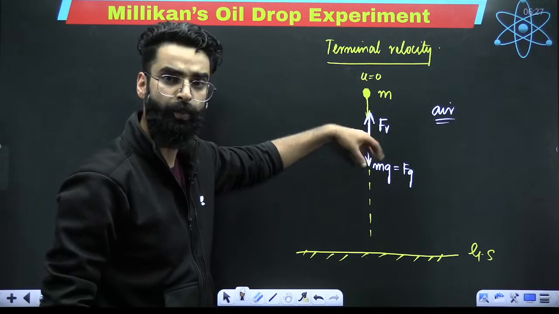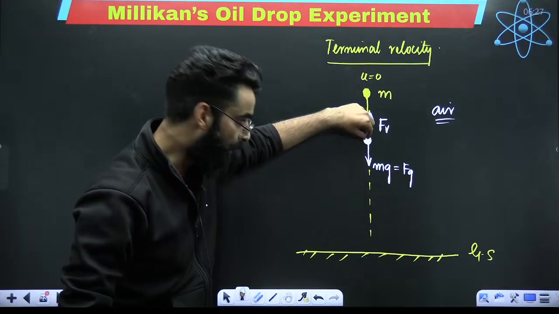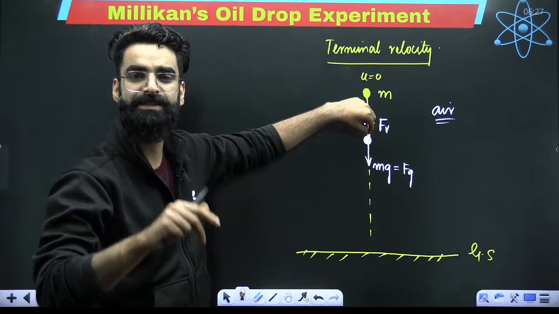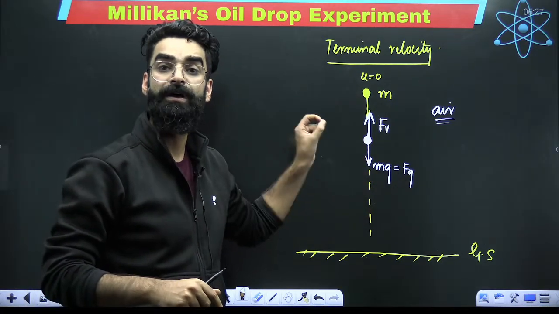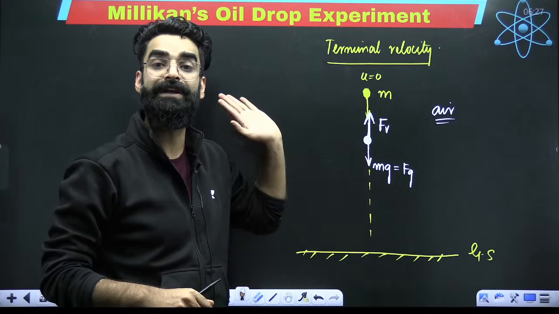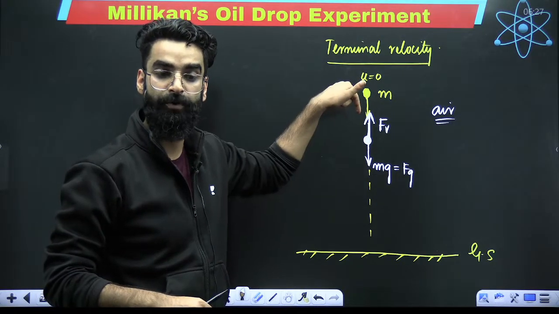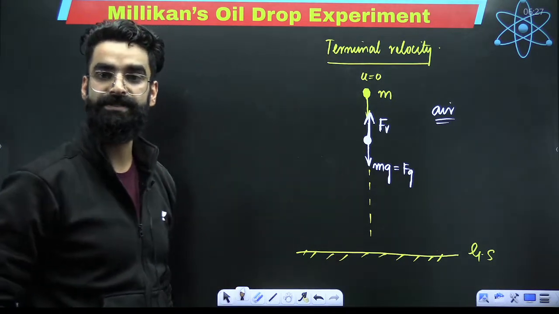When the object will be going downwards, at some point of time in between, it will be experiencing two forces: mg downwards and viscous drag, or viscous force, whose direction will be opposite to the direction of motion. If the direction of motion is downwards, the viscous force will be upwards.